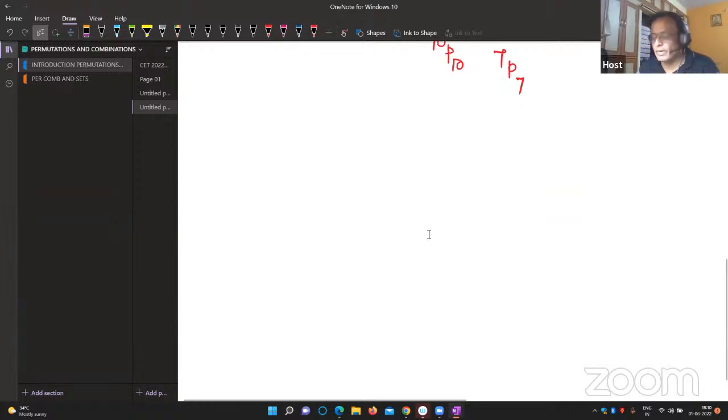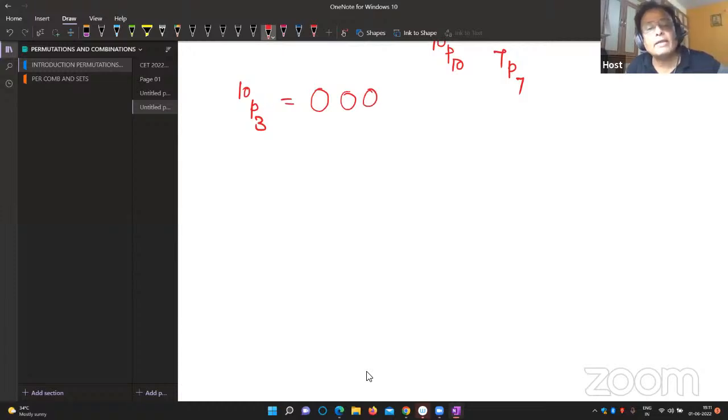And one more thing about nPr. Look here, the general meaning of this. Suppose 10P3. The other meaning of 10P3 is taking 10 objects in your hand and filling up 3 places.